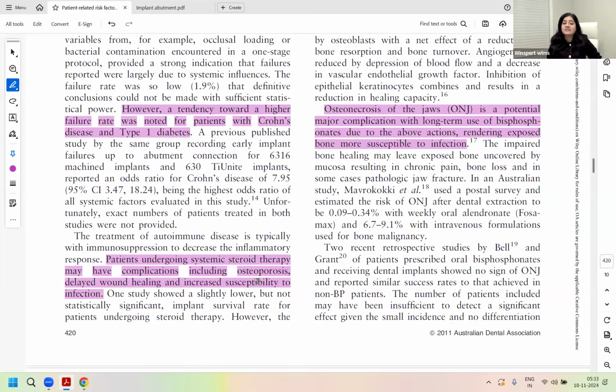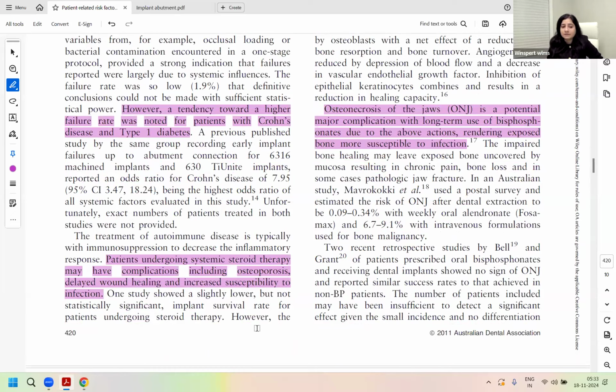Patients who are undergoing systemic steroid therapy, rheumatoid arthritis patients would be going through that, Crohn's disease patients would also be going through that. These are your autoimmune diseases, right? Especially the female patients will have the side effects of osteoporosis, delayed wound healing, and increased susceptibility to infection.